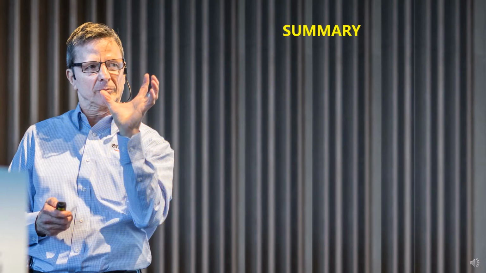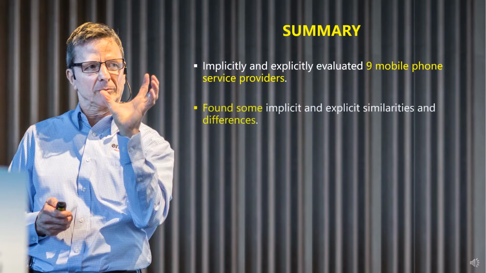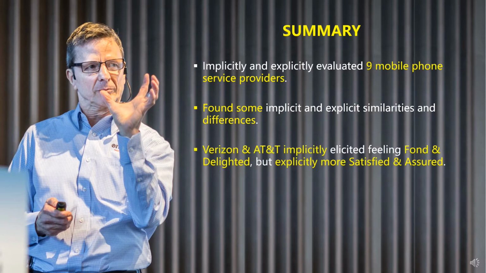To summarize, we conducted a study that measured implicit associations and explicit conclusions for feelings respondents had toward 9 mobile phone service providers. Although we found that some of the providers mapped similarly around the emotional attributes, not all did. Verizon and AT&T were implicitly associated with feeling fond and delighted, but explicit conclusions were closer to satisfied and assured.